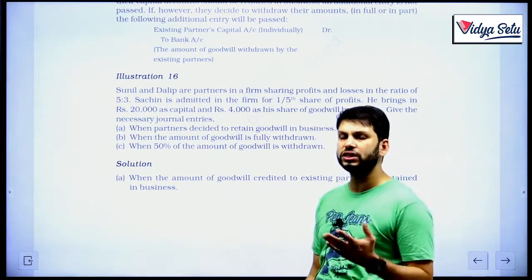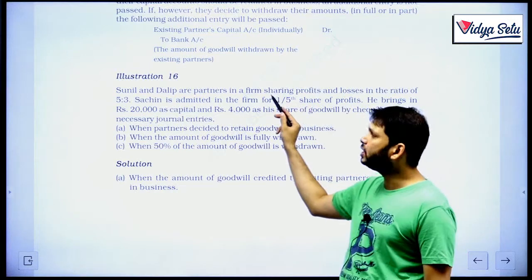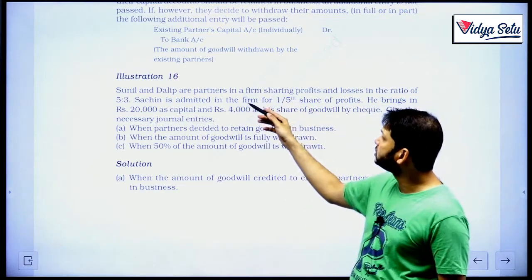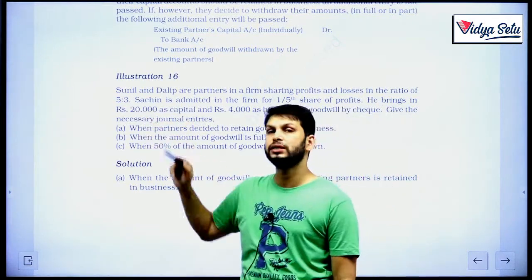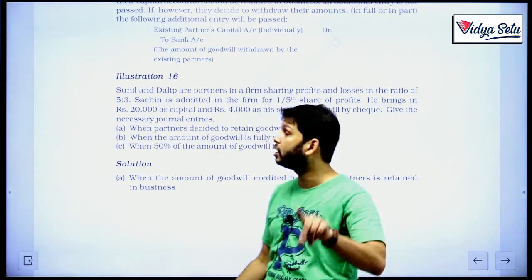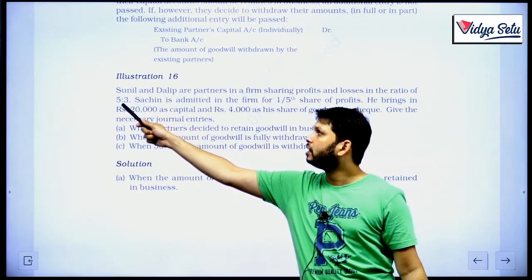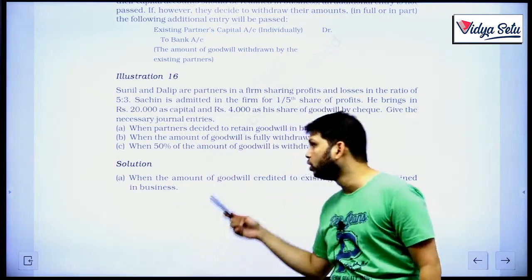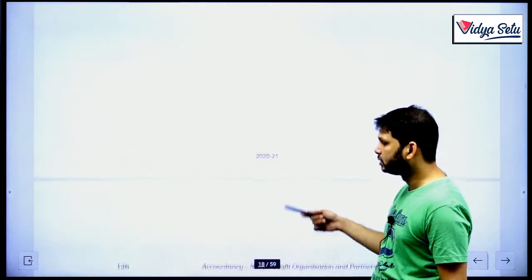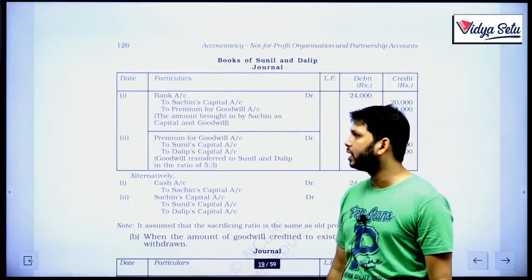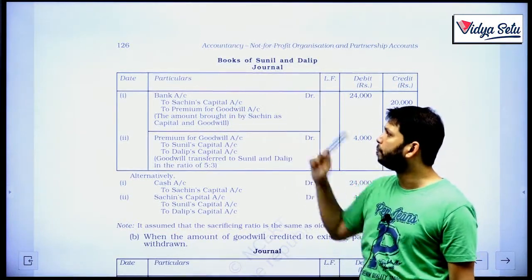Now, before that, first thing first, we need to find out the sacrificing ratio. I told you in the previous lectures, if nothing is mentioned about how the new partner Sachin is getting his 1/5 share, then the old ratio becomes the sacrificing ratio. When it is not mentioned who will give how much, it will always be assumed that they will be sacrificing in their old ratio. So when the amount of goodwill credited to the existing partners is retained in business, what will happen? First of all, the money coming in entry has to be passed. Money coming in: bank account debit to Sachin's capital and to premium for goodwill.